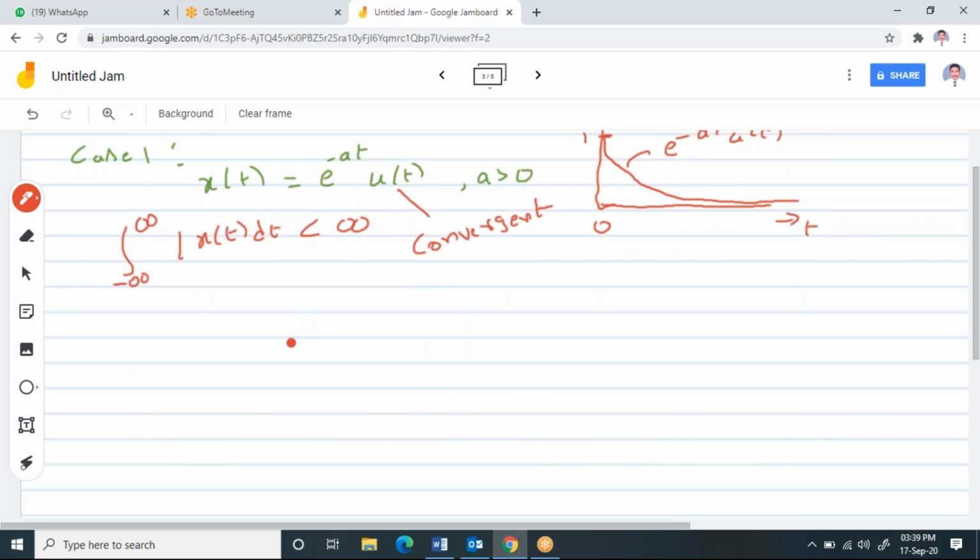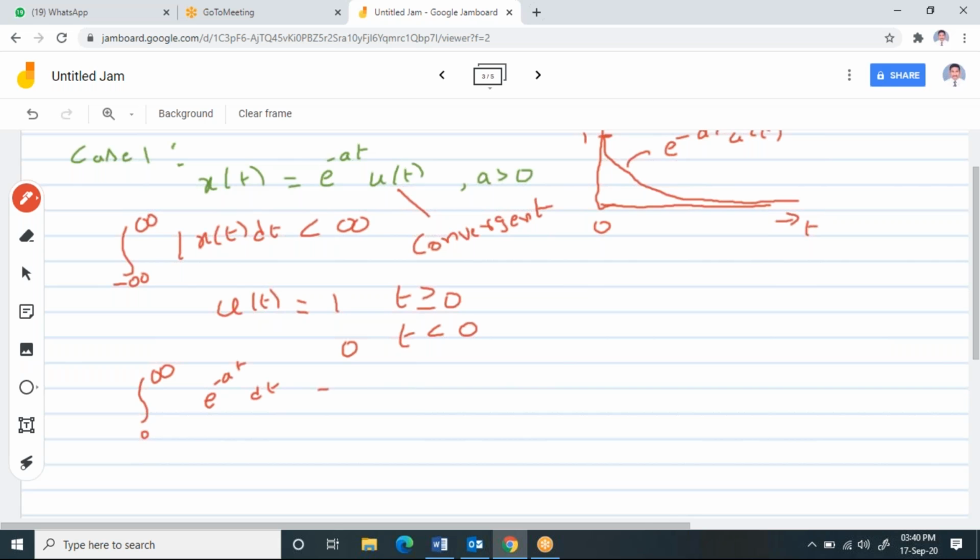You know the condition for u of t: it is equal to 1 for t greater than or equal to 0, and 0 for t less than 0. That means u of t has a value 1 from 0 to infinity, and it is 0 from minus infinity to 0. So I can write the limits 0 to infinity for e power minus at dt, since u of t is 1 from 0 to infinity.